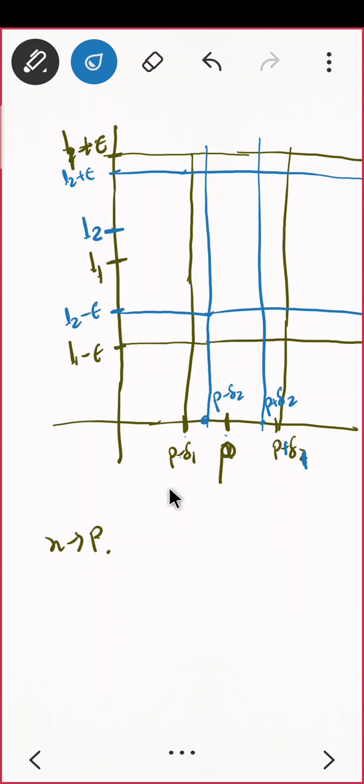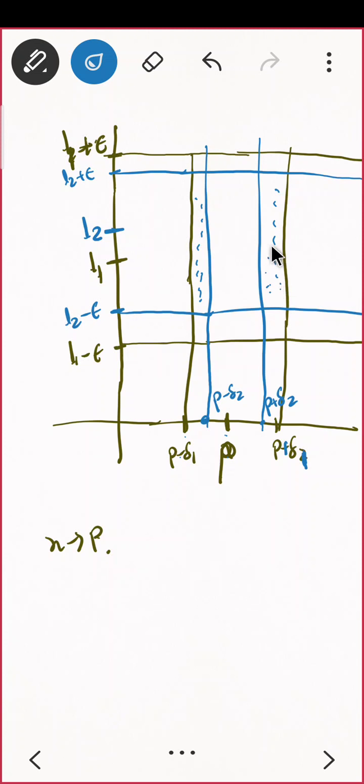Now can you tell me which delta should I choose such that all the values of the function, that is f(x), are lying in that epsilon band when my x is tending to P? Can I use my delta 1 as the final one? If I am choosing delta 1, then there are some people who are here. They are not satisfying this property for delta 2. Do you agree? There are some people which are left here.